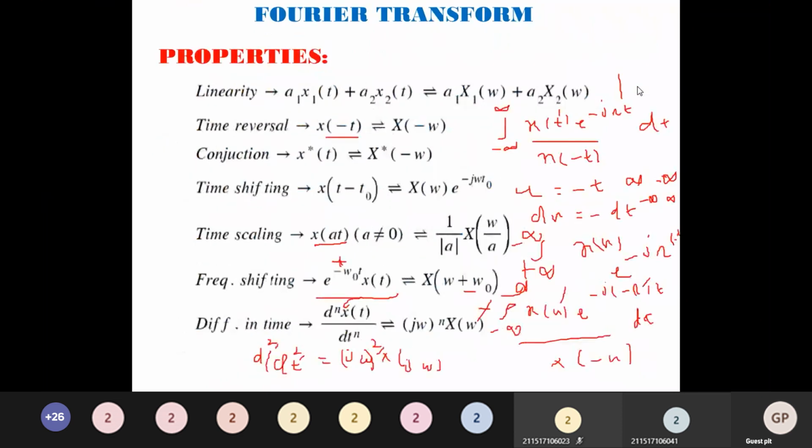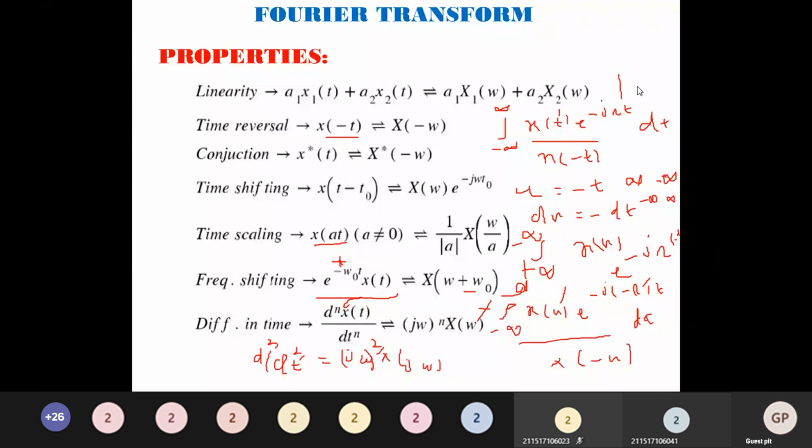Fourth one, shifting. Fifth one, scaling. Sixth, frequency shifting. Next, differentiation in time. Then integration with respect to time. Convolution. Multiplication in time. Differentiation in frequency. Parseval's identity. So if you remember these formulas, any GATE problem, we can solve it very easily.